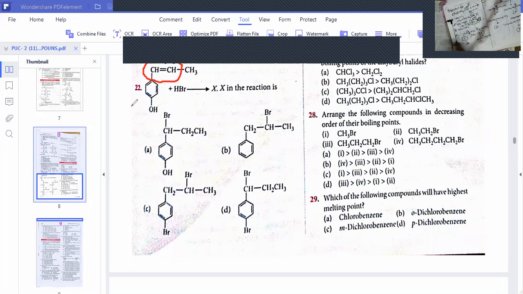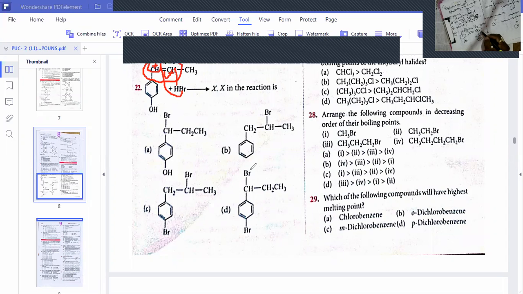After removal of the hydrogen, there is a benzene ring on this carbon, because it is a benzyl carbocation. The benzyl carbocation is more stable by shifting of the pi electron to this carbon. So hydrogen attaches to this carbon, and bromine attaches to the benzyl carbon. I wrote the same explanation on the paper also. H plus attaches to this carbon, then you will get the stable benzyl carbocation.